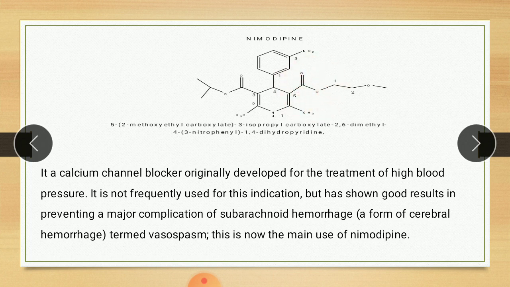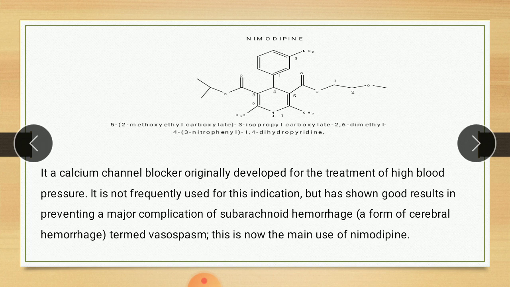Then 3-isopropyl, so here is a 3-isopropyl carboxylate. This group is isopropyl with carboxylate group. 2,6-dimethyl. On the fourth position this ring is attached. This ring is 3-nitrophenyl and the basic nucleus is 1,4-dihydropyridine. So IUPAC name: 5 in bracket 2-methoxyethyl carboxylate, 3-isopropyl carboxylate, 2,6-dimethyl, 4 in bracket 3-nitrophenyl 1,4-dihydropyridine.